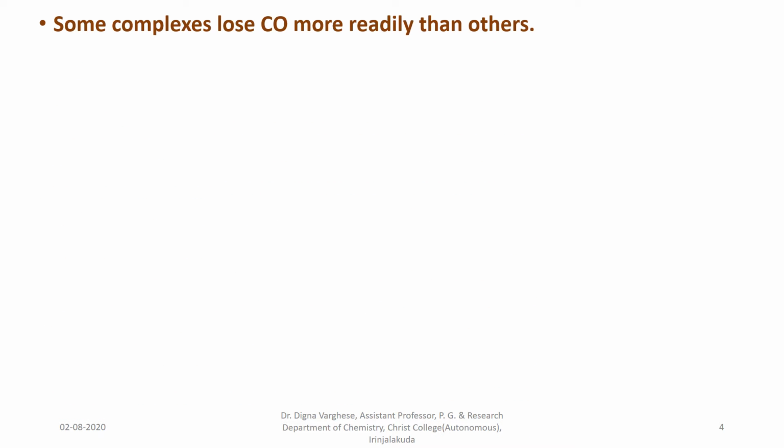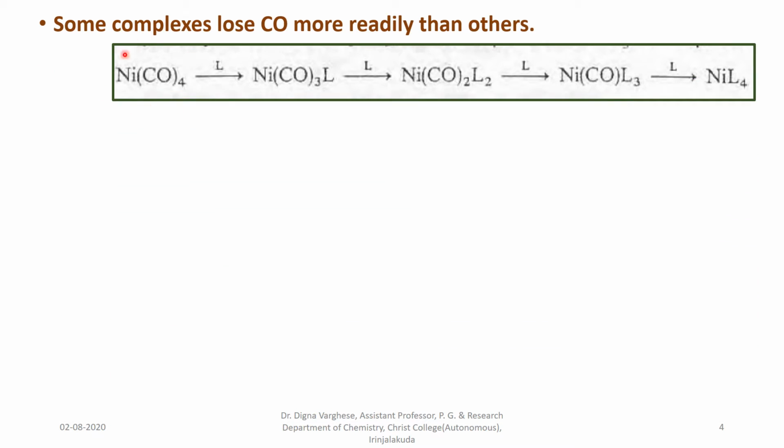Some complexes lose carbon monoxide more readily than others. For example, tetracarbonyl nickel is substituted by a ligand by replacement of one CO, giving Ni(CO)3L, and adding another ligand forms Ni(CO)2L2, adding another ligand gives Ni(CO)L3, and adding ligand L to this system we get a new product NiL4 other than Ni(CO)4.